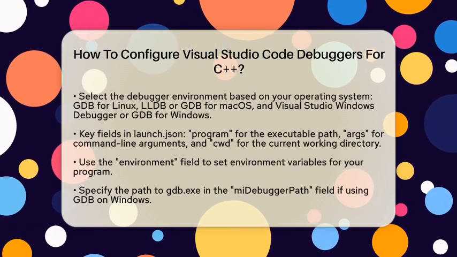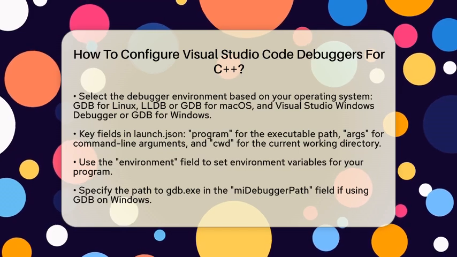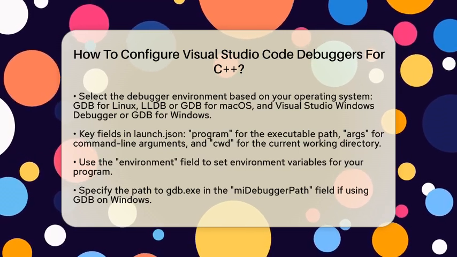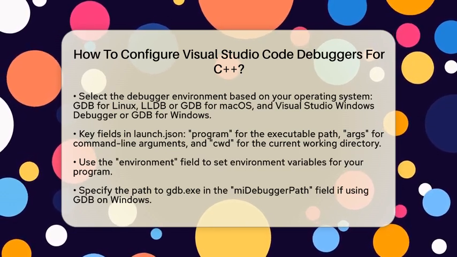Now, let's focus on the key fields you need to configure in launch.json. The first is program, which specifies the path to the compiled executable you want to debug. Make sure this is set correctly for both launch and attach configurations.